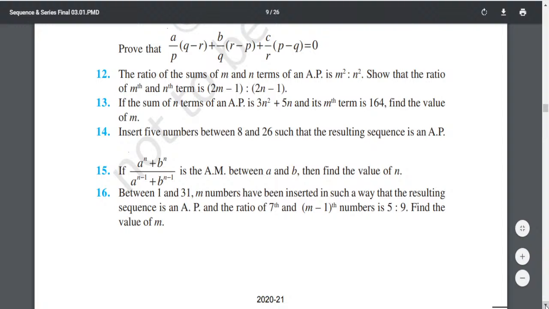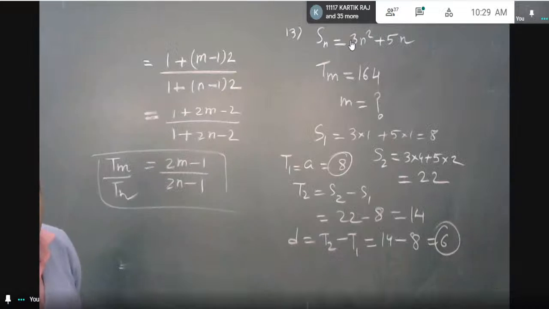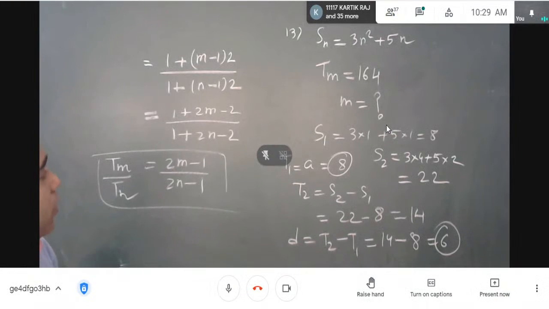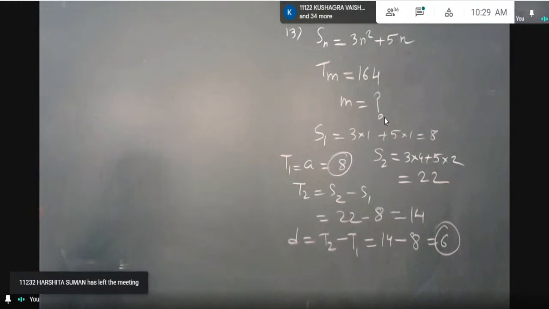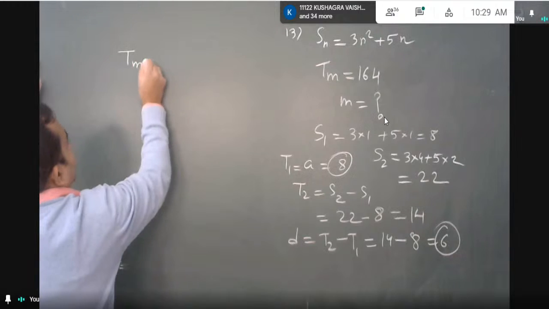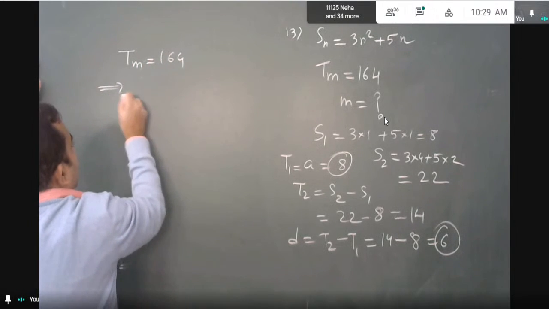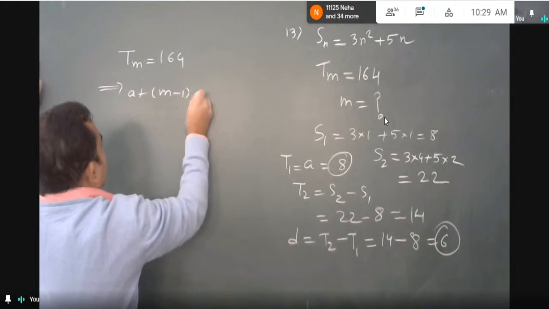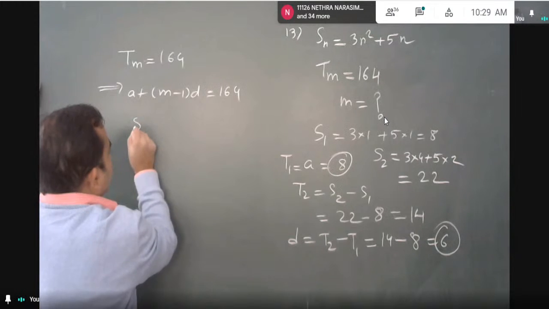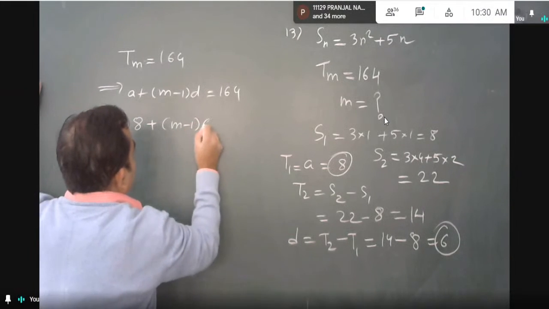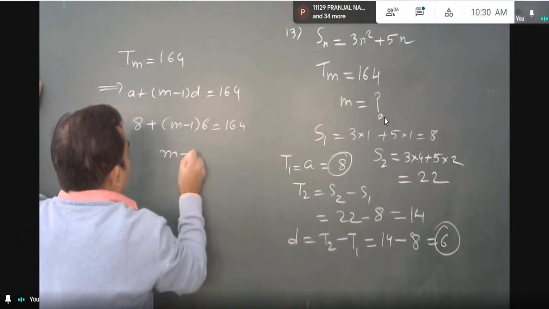So I have got D, I have got A, and now what you have to find is M. So term M is given 164. Let us expand this term M formula. A plus (M minus 1) into D is equal to 164. A is 8 plus (M minus 1) into 6 equals 164.